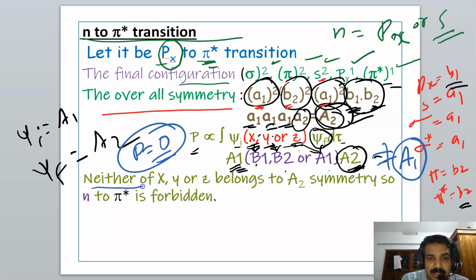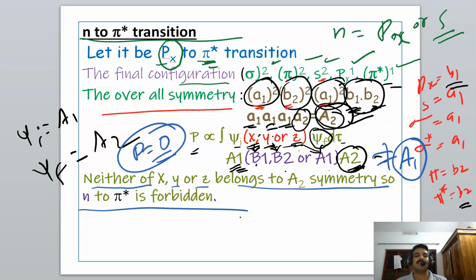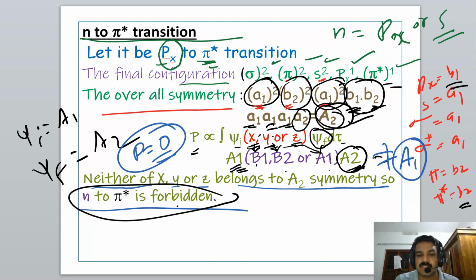Neither of X, Y or Z belongs to A2 symmetry, so the n to pi star transition is forbidden. Okay, clear: the pi to pi star transition is an allowed transition, but the n to pi star transition is a forbidden transition. Even though you can see a line for the n to pi star transition in the carbonyl group, the intensity will be very weak. According to symmetry consideration, the n to pi star transition is forbidden.